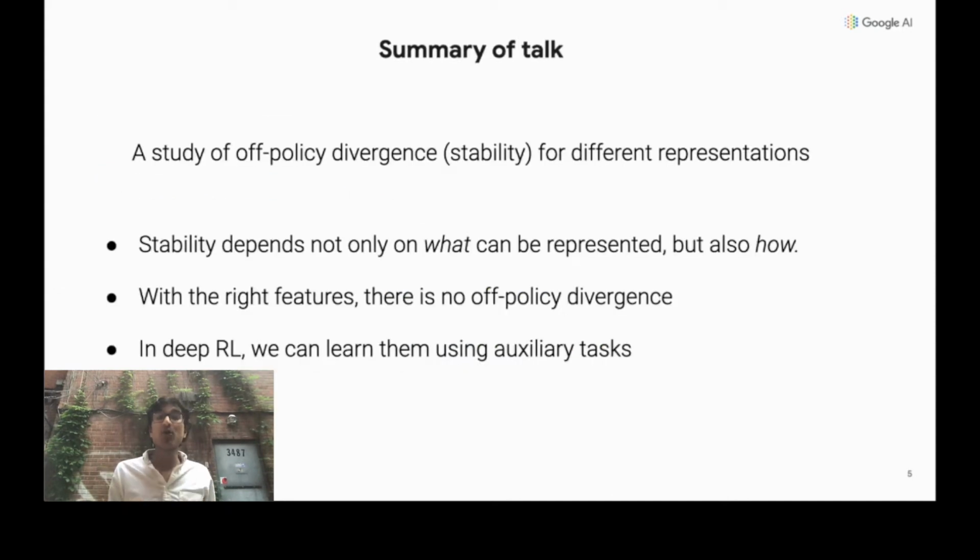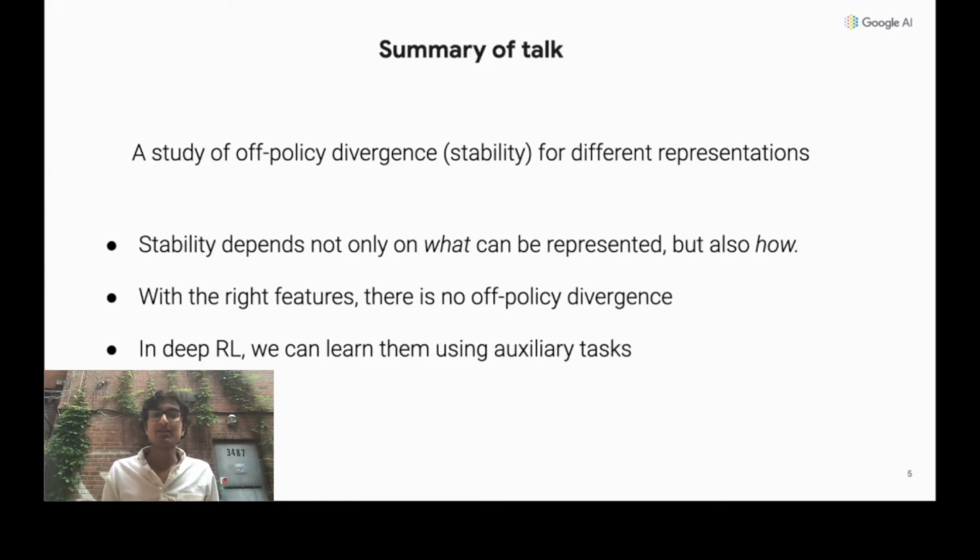In this work, we formally study the problem of off-policy divergence through the lens of the state representation. Through this presentation, we'll encounter three big insights. Stability, when using a particular state representation, depends not only on what value functions we can express, but also how these value functions end up being represented. We'll find that some representation learning procedures always create representations that induce stable learning.